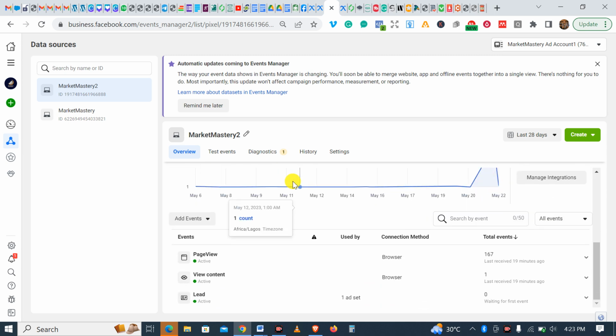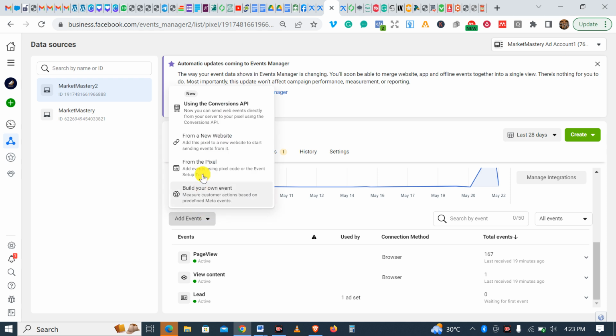overview here, all you need to do is, for the web page you want to target, for the web page you want to use and run your advert, you just come and add the event here. Just add the event. You don't need to prioritize again. Just add the event. So if you click here from Pixel, that's how I run mine from Pixel.